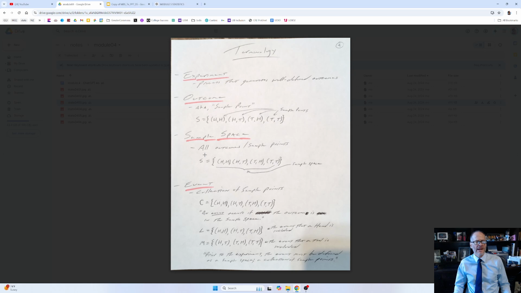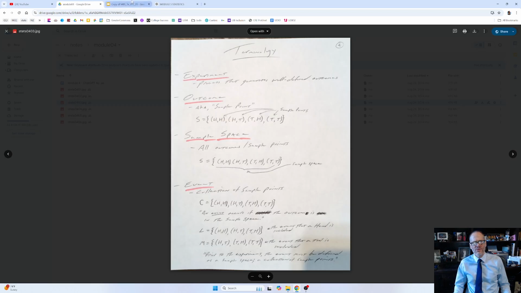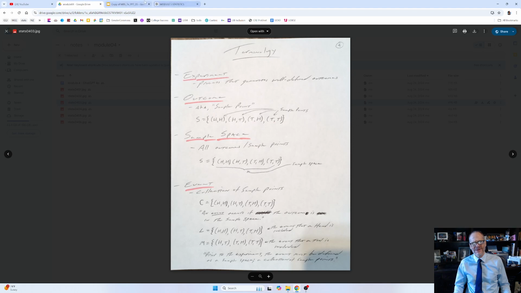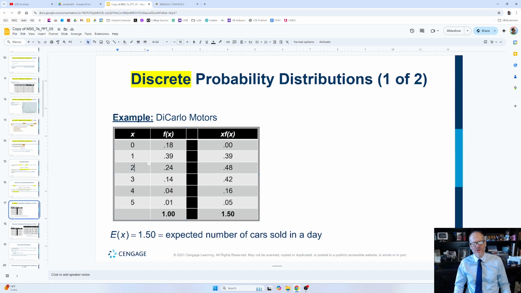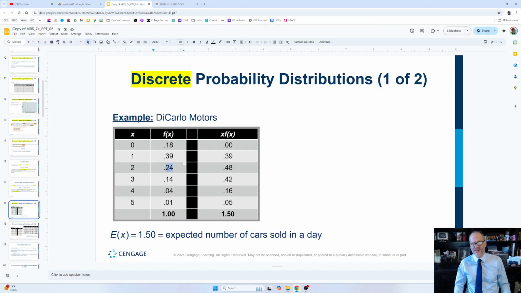And that subset could be one sample point, or it could be multiple sample points, or it could be all of the sample points. And so here we have a variable and we pass that into a function. And if we have that outcome, we get that sample point here. Or if we're measuring the probability of a sample point, right? What's the probability of a sample point? We can say that event, right? When this event occurs, when we sell 2 cars, the probability of that is 0.24. But the point of this is you could take the variable, put it into a function, and get the probability of that event occurring, that sample point, which is a subset of the sample space. You could get the probability of that event occurring.